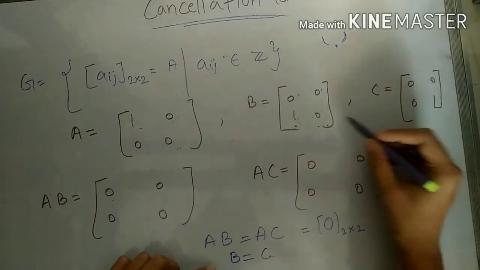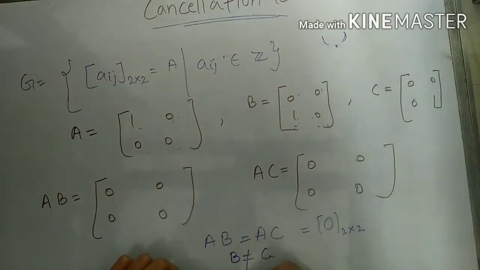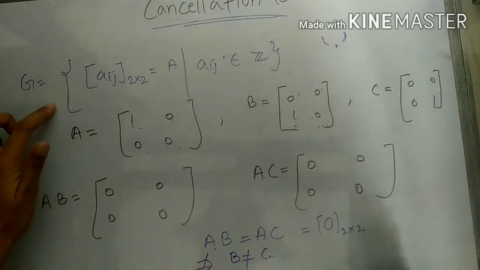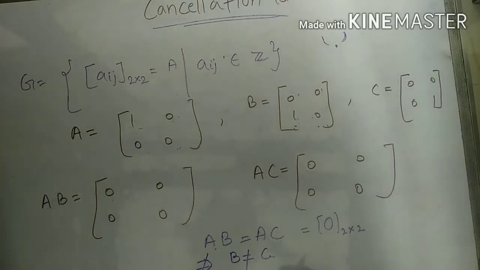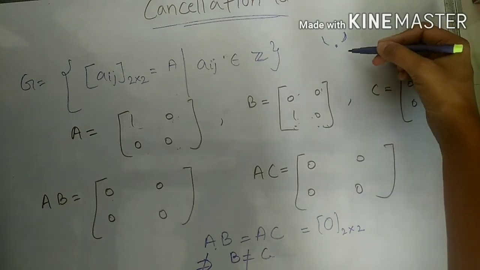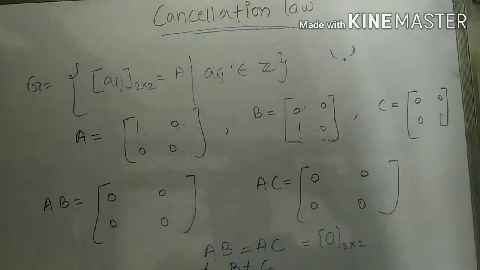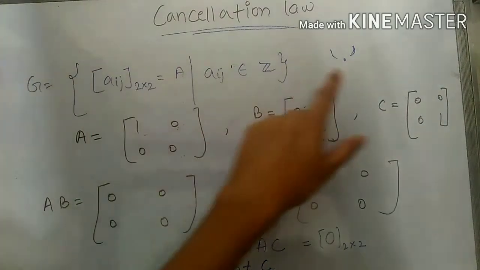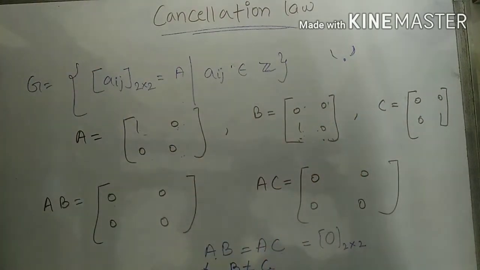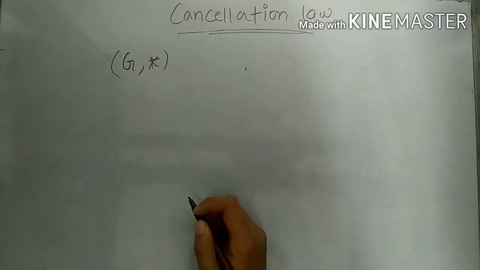But from here we know B is not equal to C. So AB is equal to AC, but it doesn't imply that B is equal to C. So we can say that this set doesn't satisfy the property of left cancellation law under the usual operation of matrix multiplication. So cancellation law does not hold for any set with any given binary operation. It does not hold for any set.